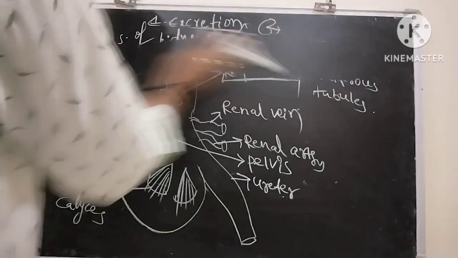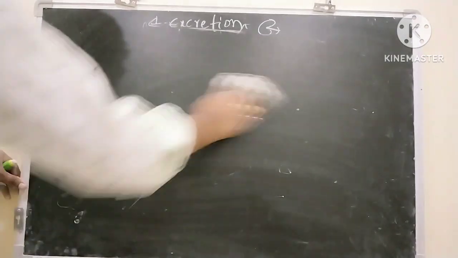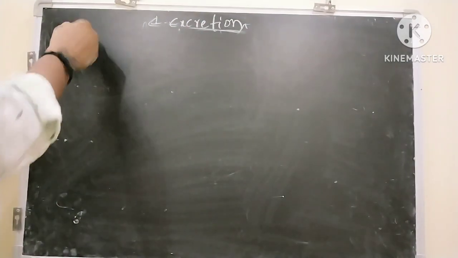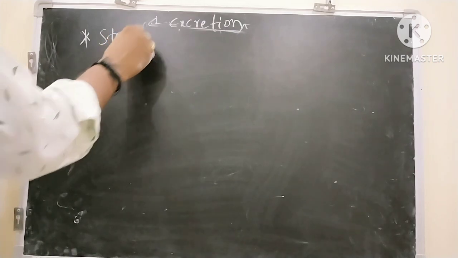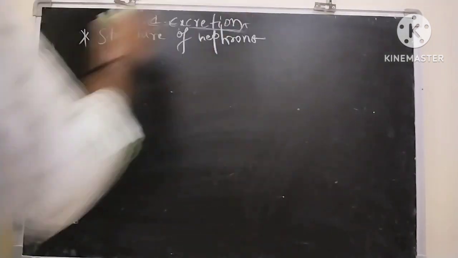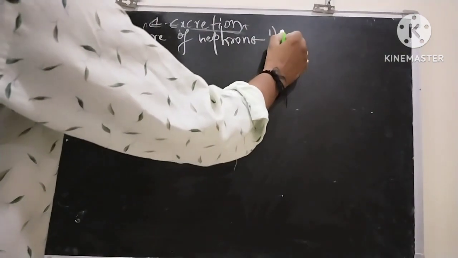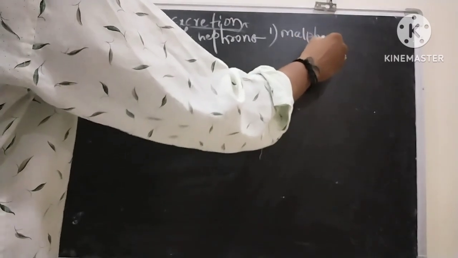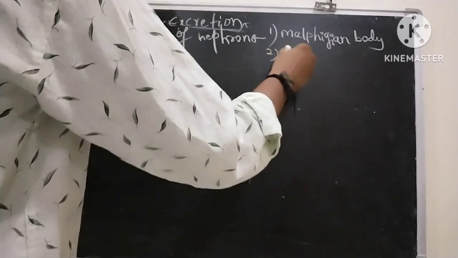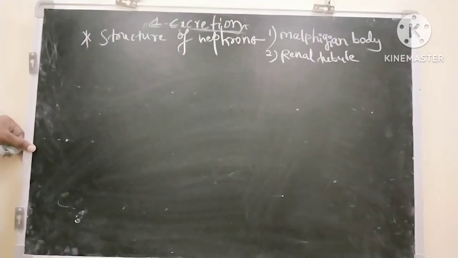Next, structure of nephron. Generally, the nephron consists of two parts. One is the Malpighian body. Another one is the renal tubule. Malpighian body and renal tubule.